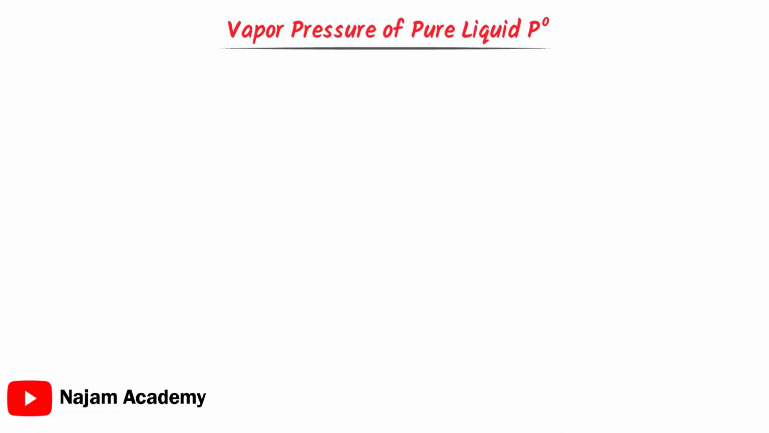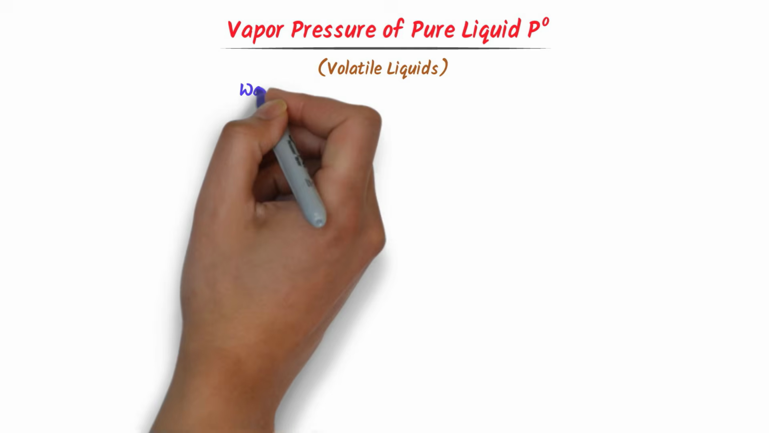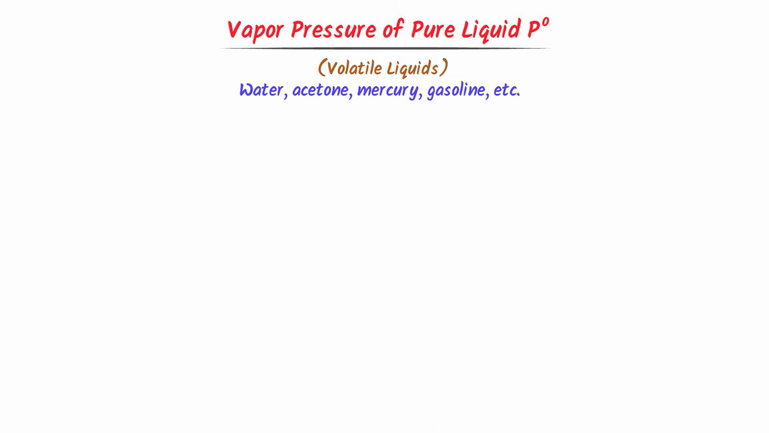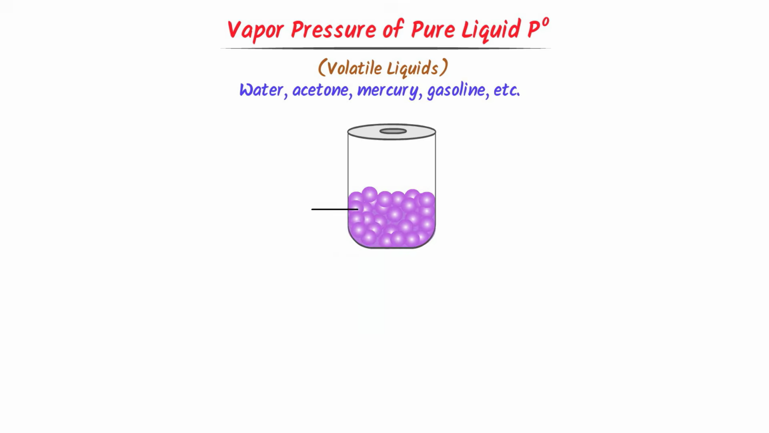Remember that examples of volatile liquids are water, acetone, mercury, gasoline, etc. Now consider water in this closed container. I represent water by A. We know that vapor pressure of water is built in this closed container. We write vapor pressure of pure water is equal to PA0.